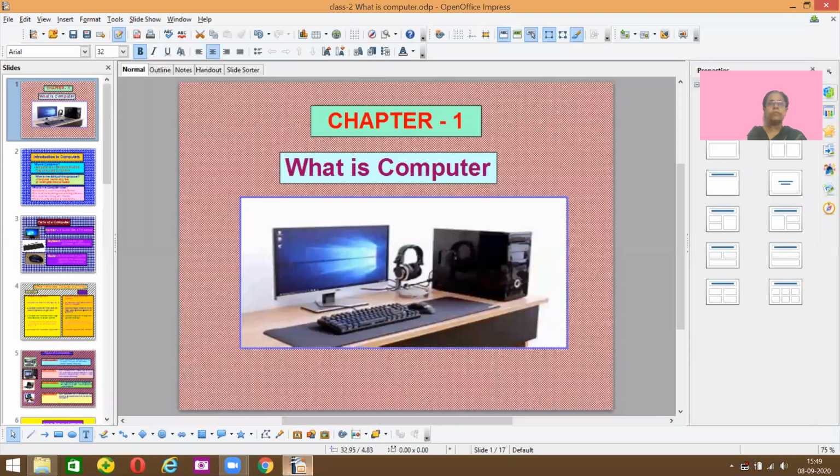Let me share a screen with you. So the first chapter is what is a computer, and we'll start learning about it.